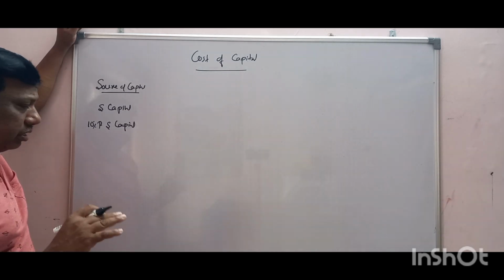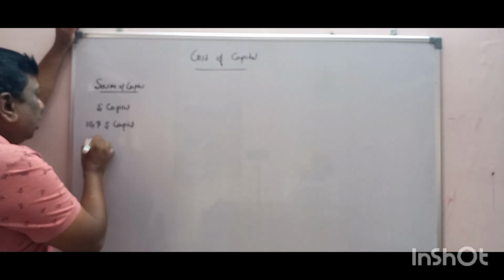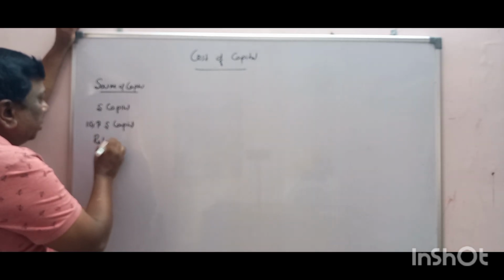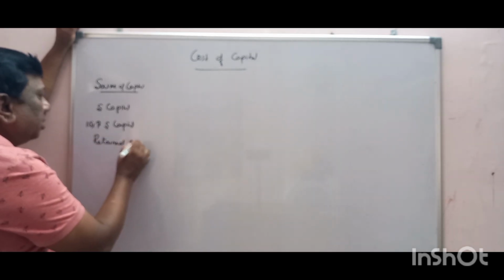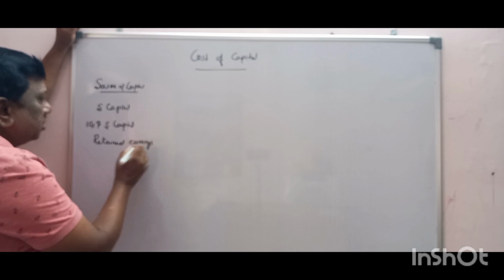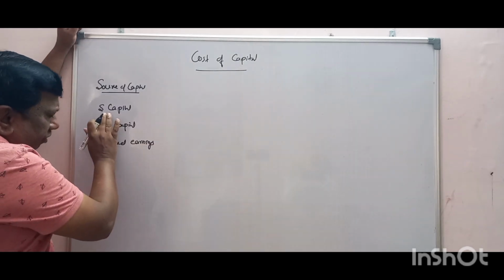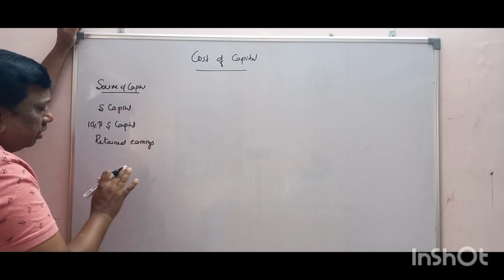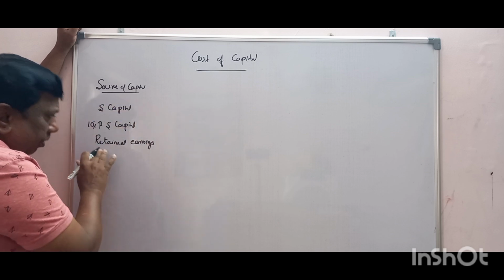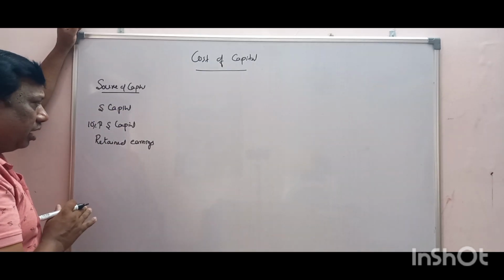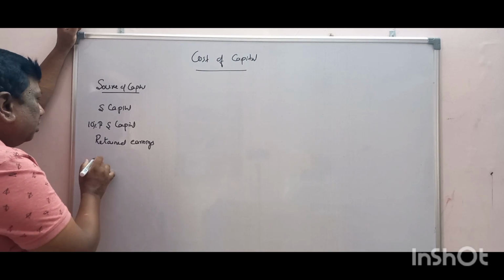Some part they are keeping. That I will call retained earnings. So this is also the same as share capital, because for shareholders also we are giving dividend, and we are keeping that dividend, called retained earnings.